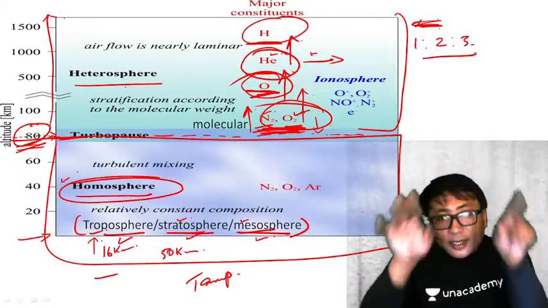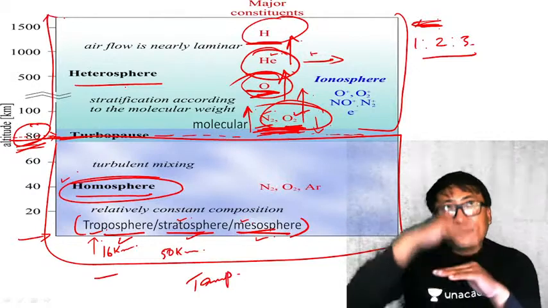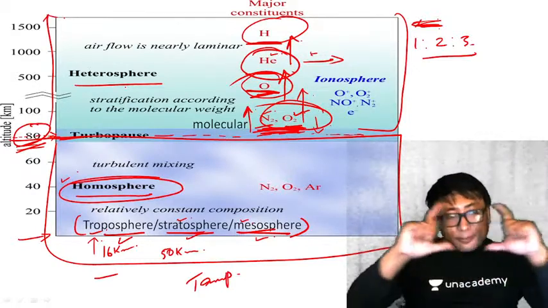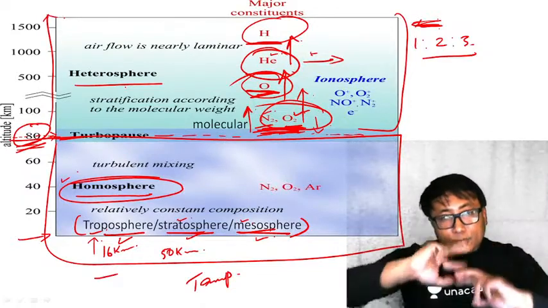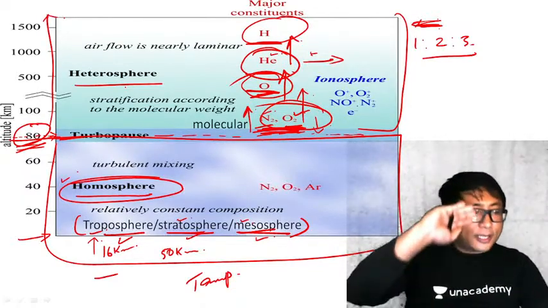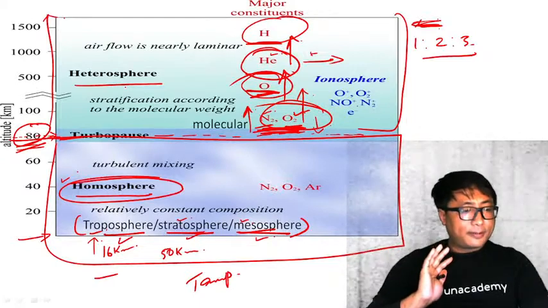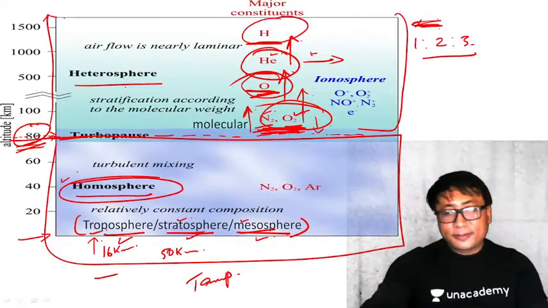So the entire atmosphere from the Earth's surface upward, as far as the major constituents of the gas are concerned, can be broadly divided into two layers, that is the homosphere and the heterosphere. Clear? I hope that is clear.